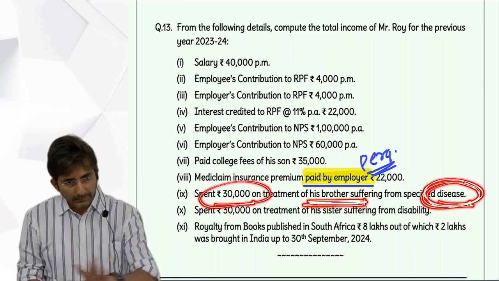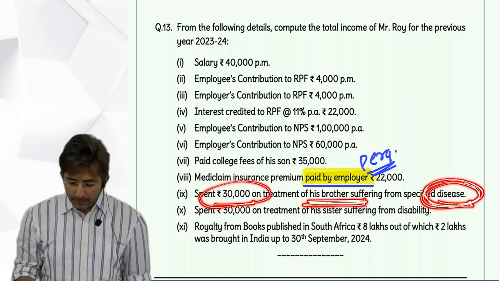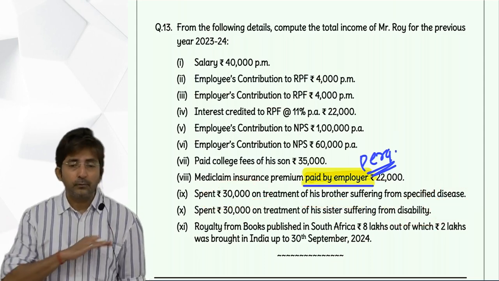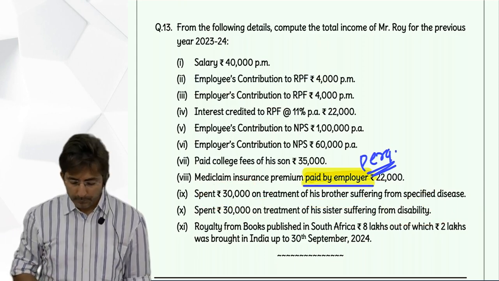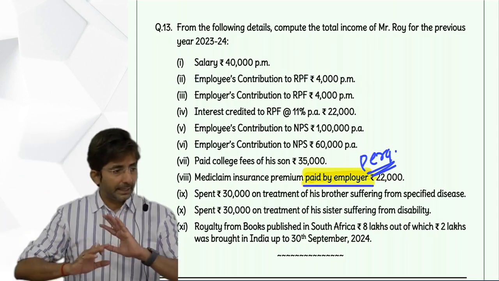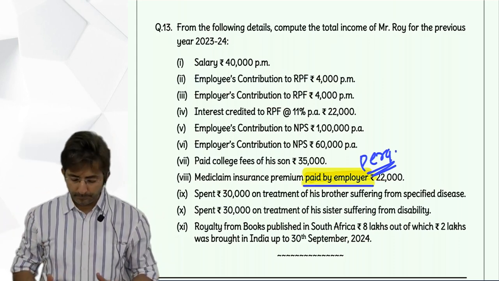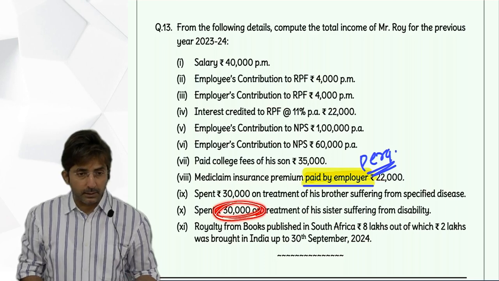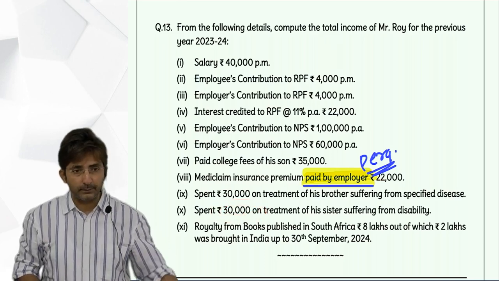So you will take 30,000. But for disability, it is not a maximum, it is a flat deduction. Flat 75,000. Because they have not even given severe disability, so you will take 75,000 flat. Even though the amount spent is 30,000, flat 75,000.